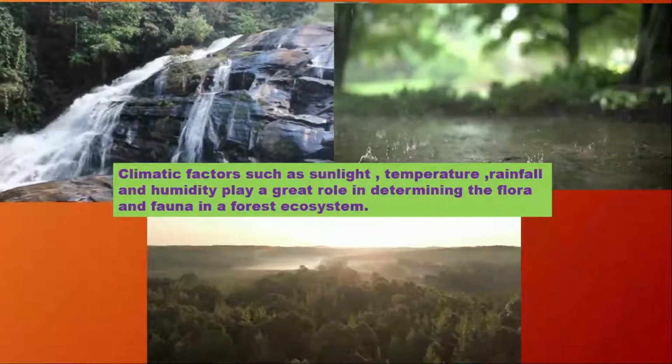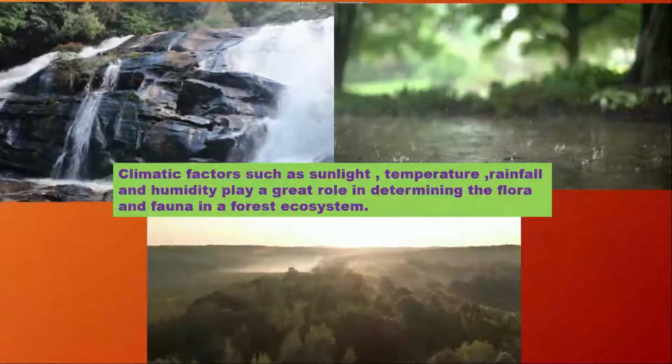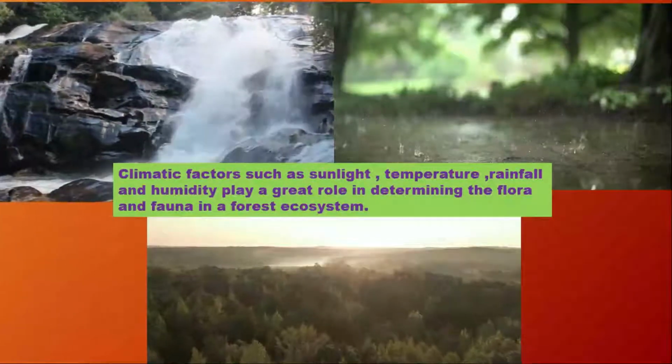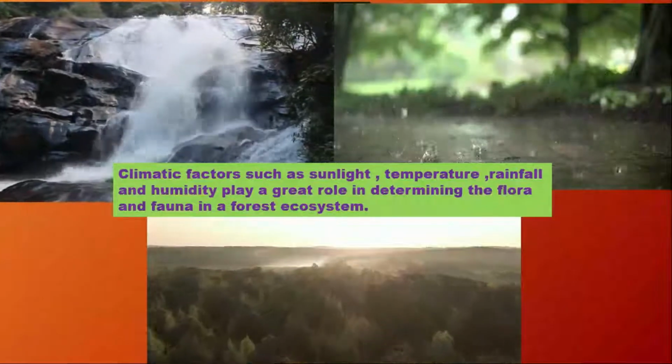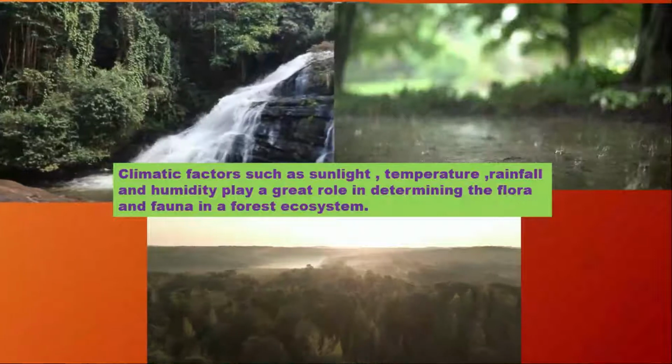In temperate forests, the climate changes a lot from summer to winter, and in tropical forests, the climate remains constant throughout the year. And water keeps on circulating in a forest ecosystem.